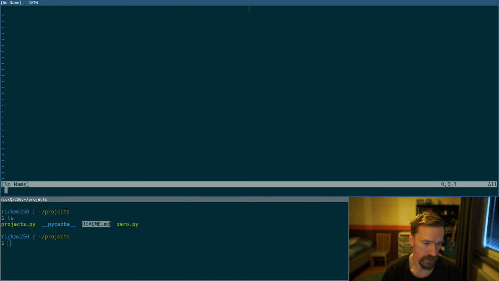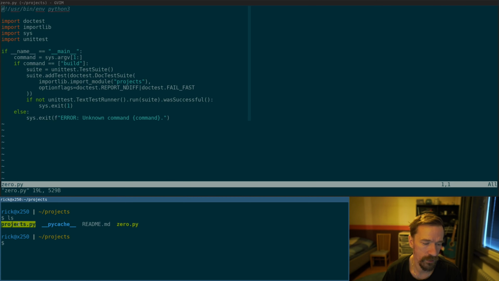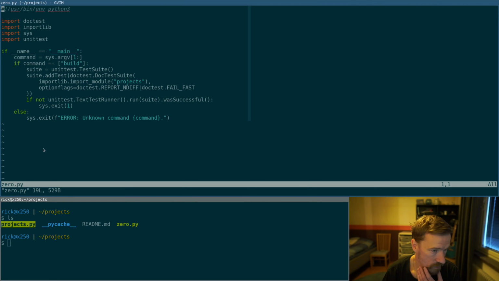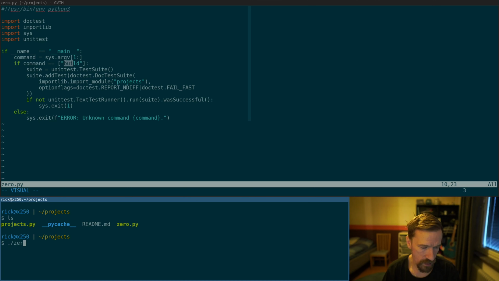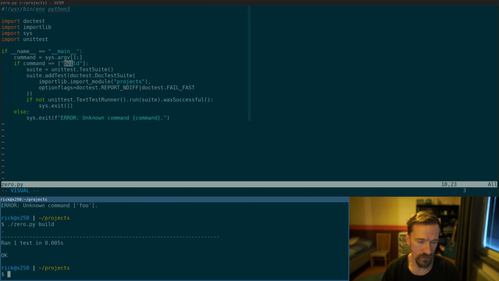So first of all, let's have a look at the ZeroPy file. So this is set up to run tests from the projects file. So we can run it with the build argument, and it will run tests, and otherwise it will print unknown command. So let's try it. So first, let's just run it without commands. Now it will print unknown command, and we can do something else, and it will also print unknown command, and we can pass the build argument, and that will actually run the tests.